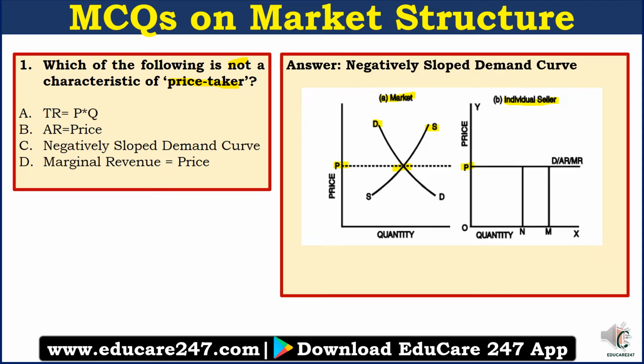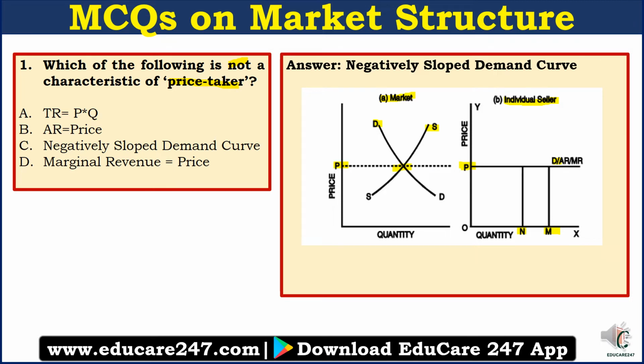And whatever is the quantity demanded, whether it is N or whether it is M, the price has to remain the same. So as you can see in this figure, the demand curve is a straight line along the price, right? It is not a negatively sloped curve. Hence, your answer here is C.